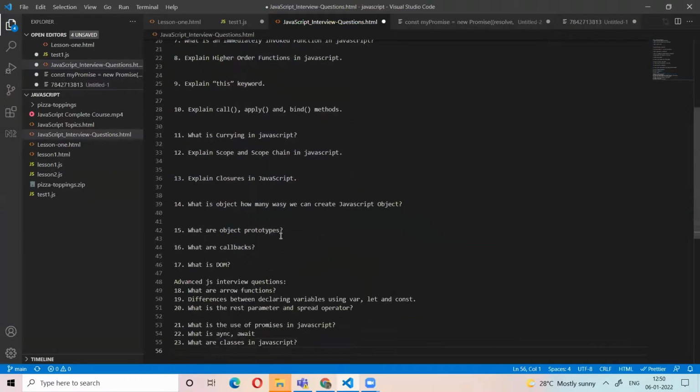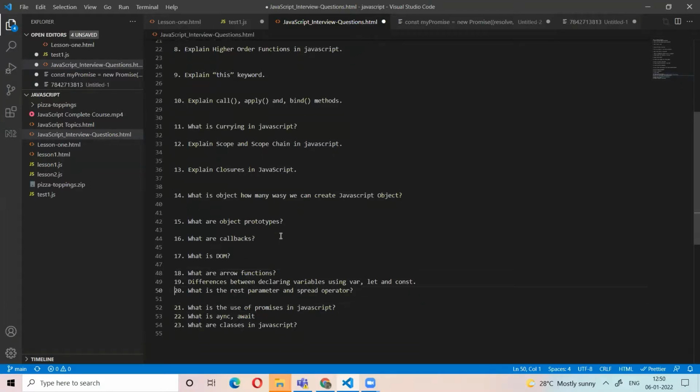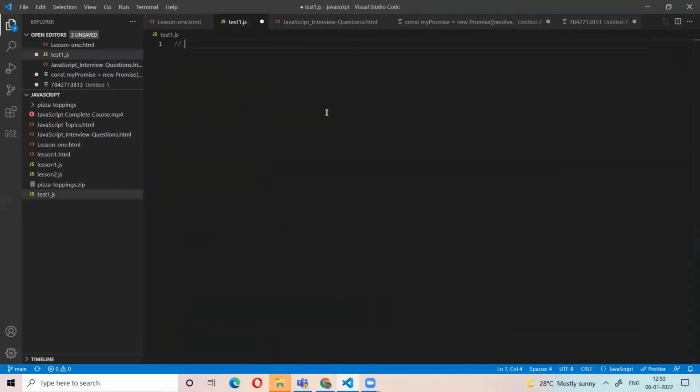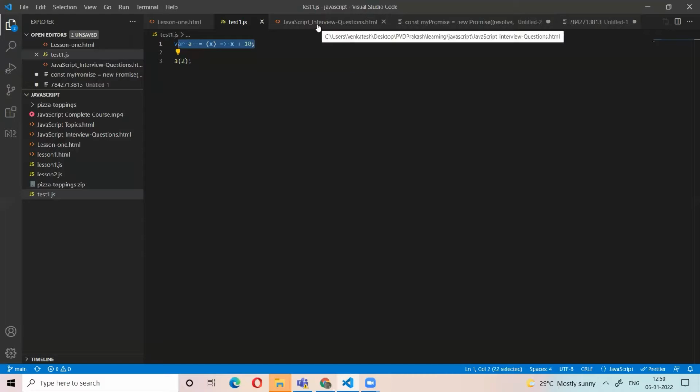Now we have advanced questions. I already told you this up to this point in the classes. What are arrow functions? We can write an arrow function like A equal to a function, so if you pass 2 here, it will return 12. If you want an arrow function, you can use the parenthesis, arrow, and the statement. In a single line, we can write the arrow function. These are the newly introduced ES6 features.